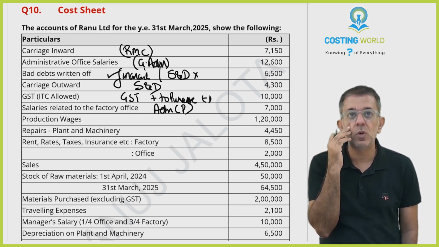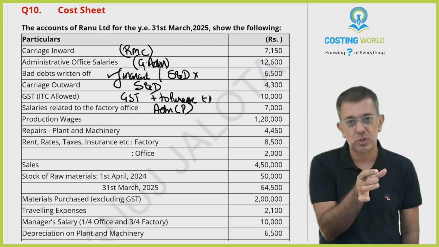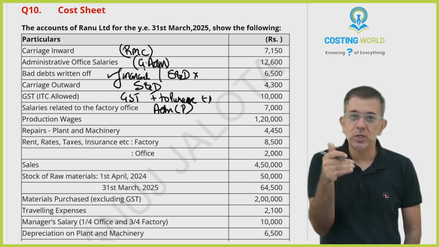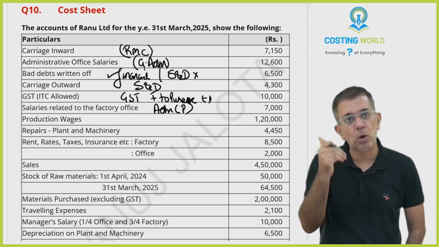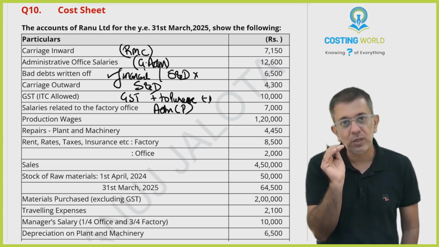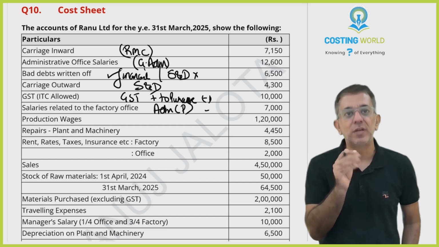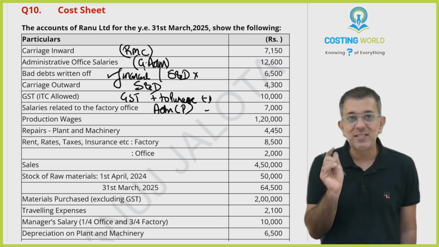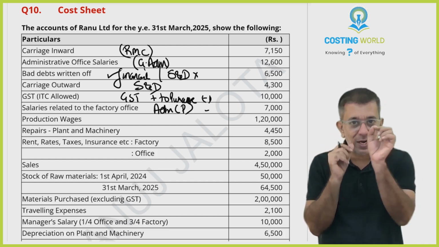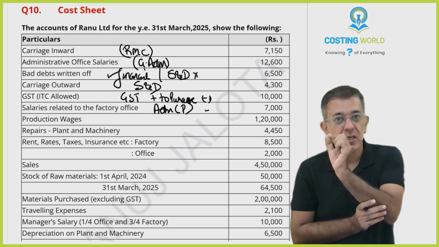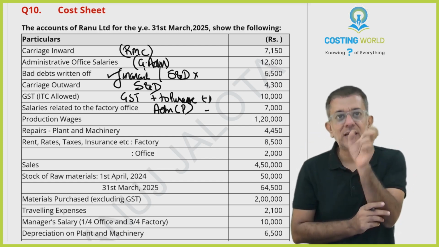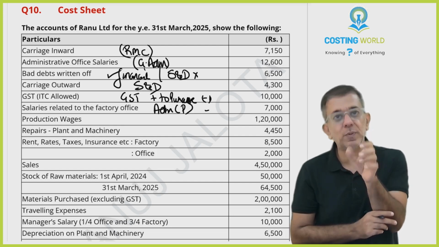At that time, there was no head such as admin related to production. All admin related to production was part of factory overheads. I think they copied and pasted the solution from there, so in their answer, this is part of factory overheads. But now as there is a separate head for all the admin expenses in your factory, that is admin related to production, it should be coming over there.